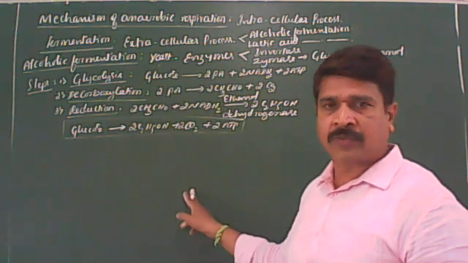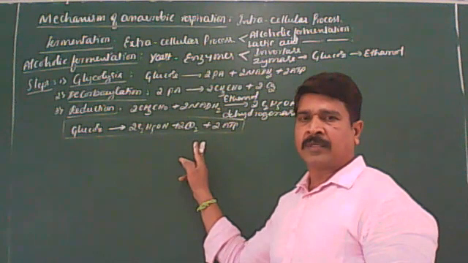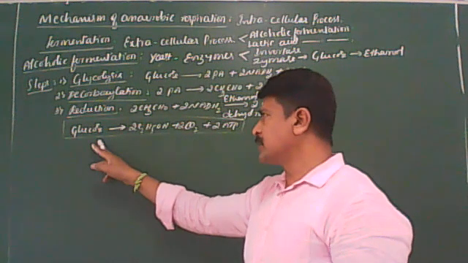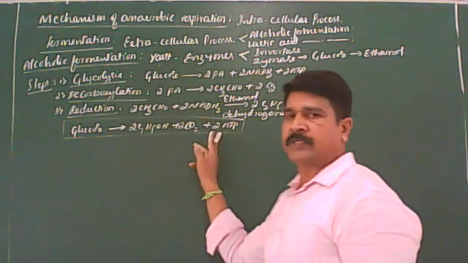I think you are getting me. So this is the overall equation of alcoholic fermentation. You remember this. You can write C6H12O6 gives rise to two molecules of C2H5OH, two CO2 plus two ATP molecules. Okay, you can write, no problem.